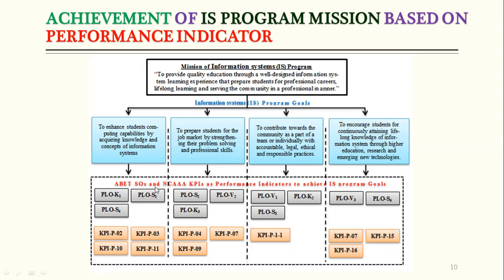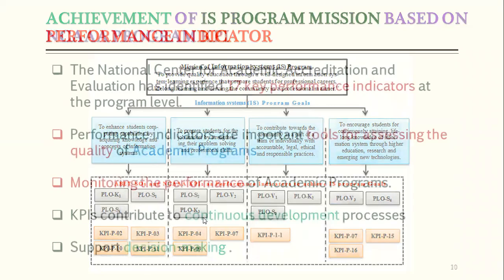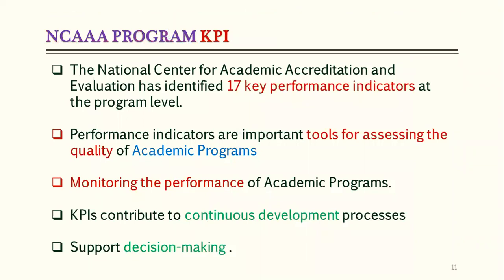Program learning outcomes are based on the assessment cycle. We have a 4-year cycle, and according to the assessment plan, we have to evaluate the program learning outcomes, but the KPIs are required to be assessed every year. Now, NCAA has provided us the program KPIs, and we have 17 KPIs at the program level, which we have adopted from the NCAA.